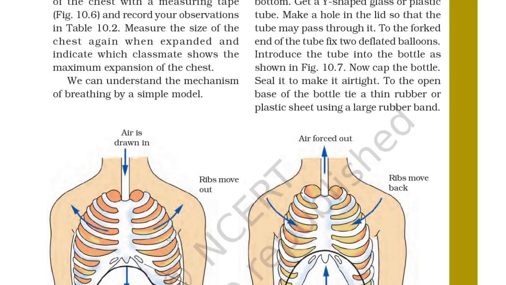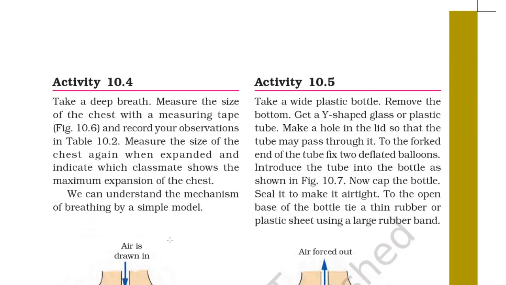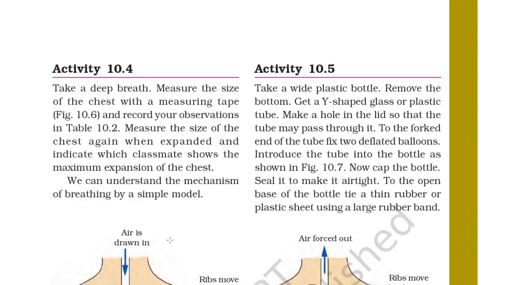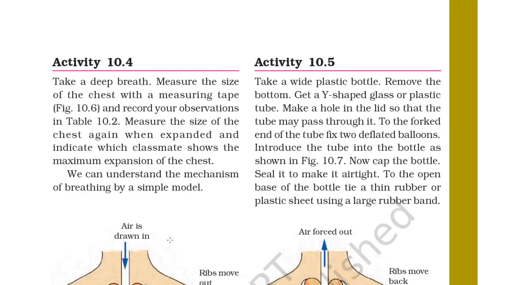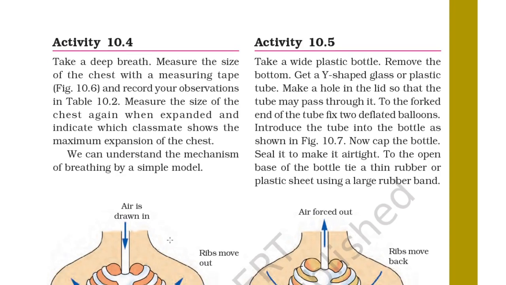We can understand the mechanism of breathing by a simple model. In activity 10.5, take a white plastic bottle and remove the bottom. Get a Y-shaped glass or plastic tube. Make a hole in the lid so that the tube may pass through it. To the forked end of the tube, fix two deflated balloons. Introduce the tube into the bottle as shown in figure 10.7. Now cap the bottle and seal it to make it airtight. To the open base of the bottle, tie a thin rubber sheet or plastic sheet using a rubber band.